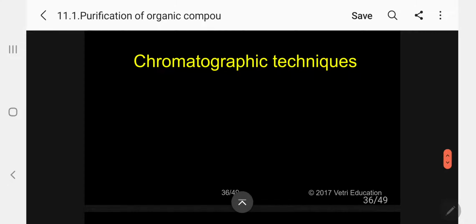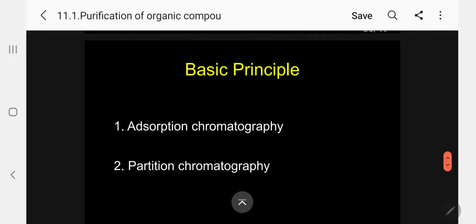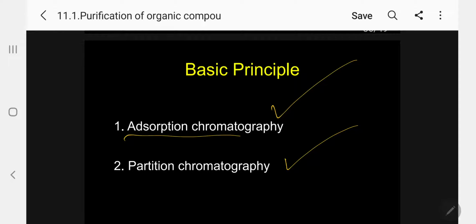Let me come to chromatographic techniques. This method is also suitable for separation of two solids, two liquids, and a liquid and a solid. Kindly follow now. Under the chromatographic technique, there are two basic principles involved. One is the adsorption principle, another is partition chromatography. Let me explain these two in a very clear way, please follow.